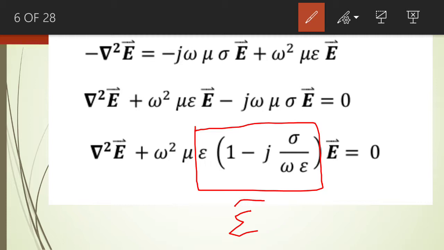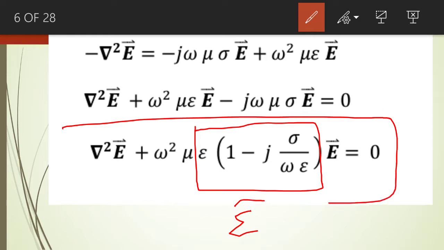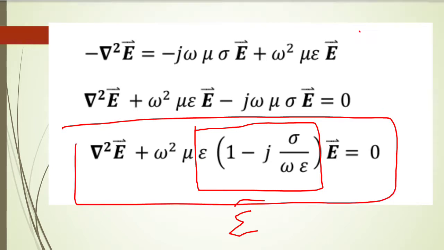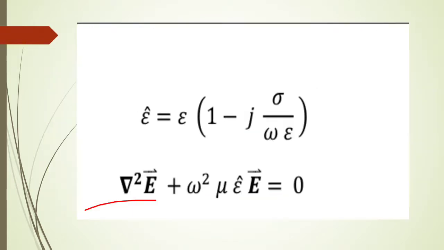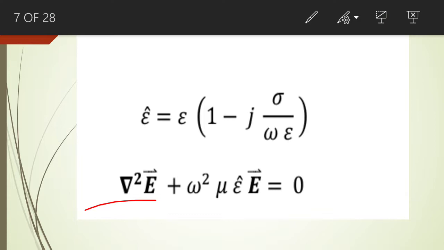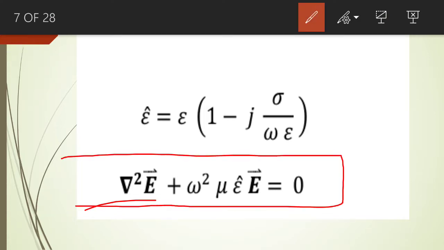So if we replace the encircled quantity of this equation by epsilon cape, then we obtain this particular equation.